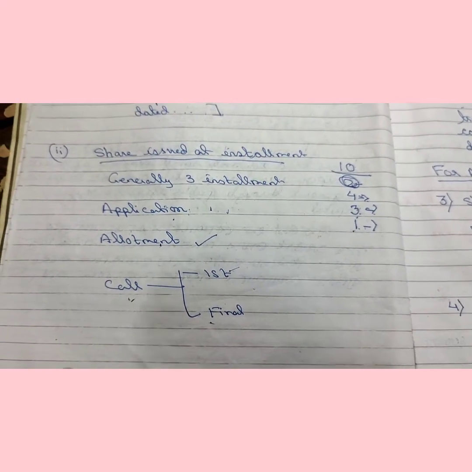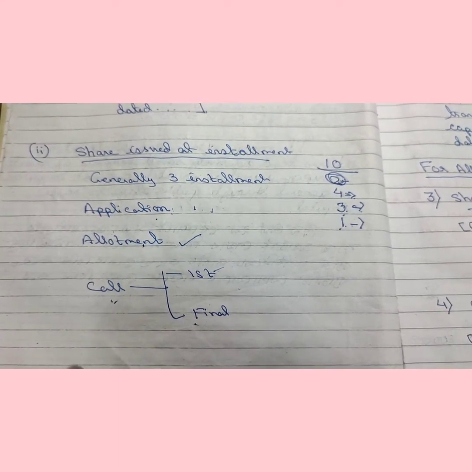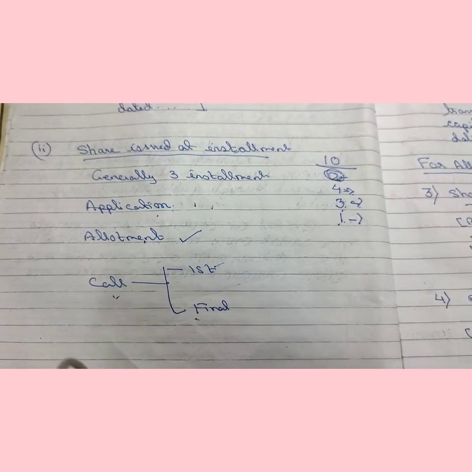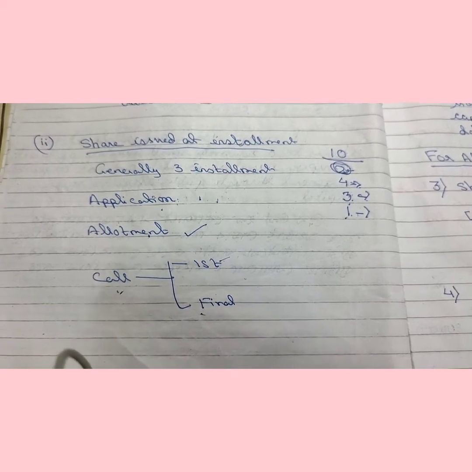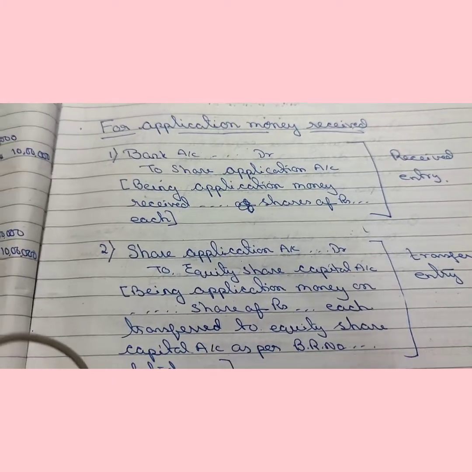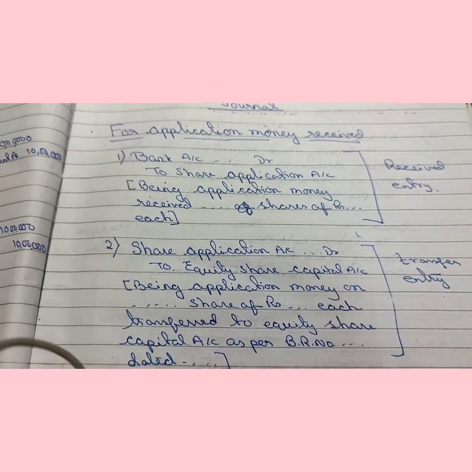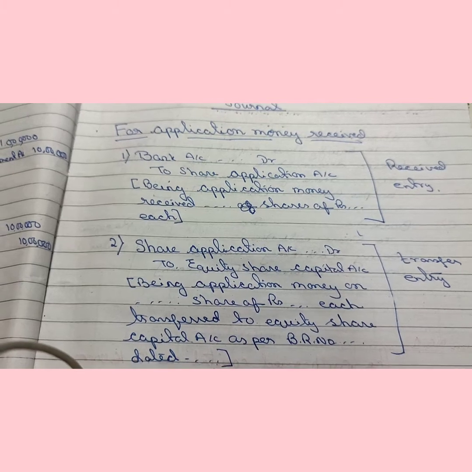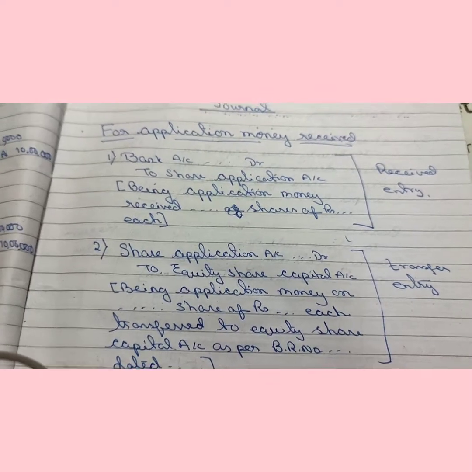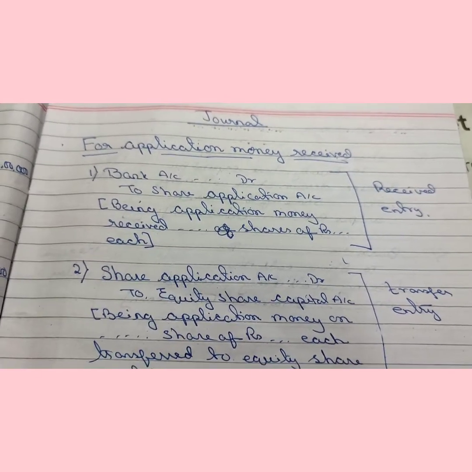Now we have to know what are the journal entries. Here we have to prepare journal for the issue of shares. Now we are discussing how to prepare journal entries for the issue of share. From the formation of company, we know company first offers to the public for purchase of share, and this is called issue of share. And the public who are interested in purchasing the share, they first apply for those shares.